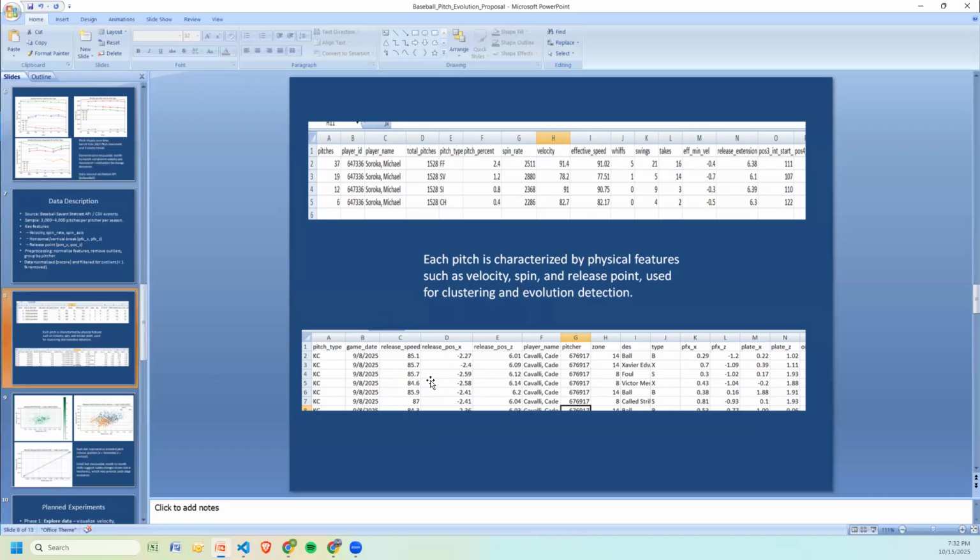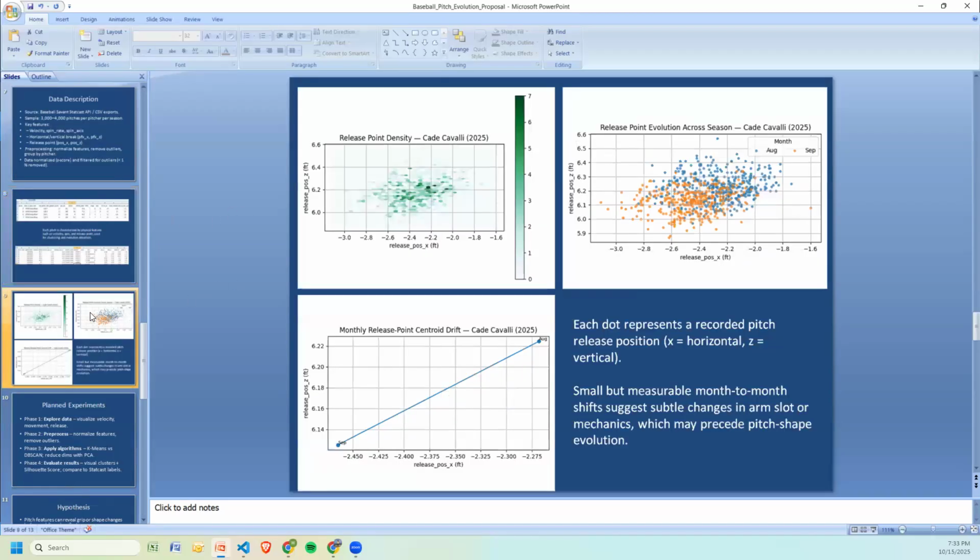And another interesting case, another young guy, 22 years old, coming off major elbow surgery, which restricts what he's able to do. But this is a game he pitched about a month after he came up in early September, and he's throwing a knuckle curve there. You see the release speed, release position, and this is a unique identifier for him. The outcome, we don't need that in this case. And like I said, just lots of cool data you can pull, and this is again Cade Cavalli, just showing more data you can pull.